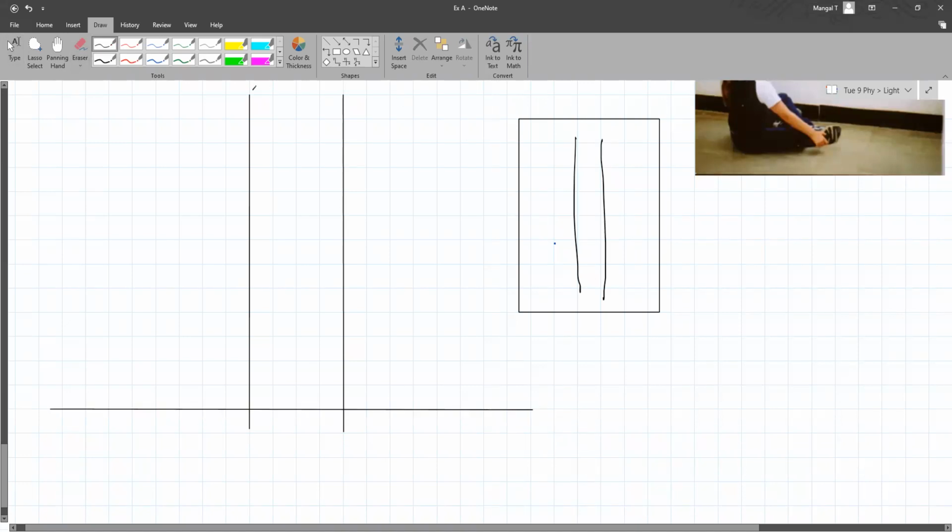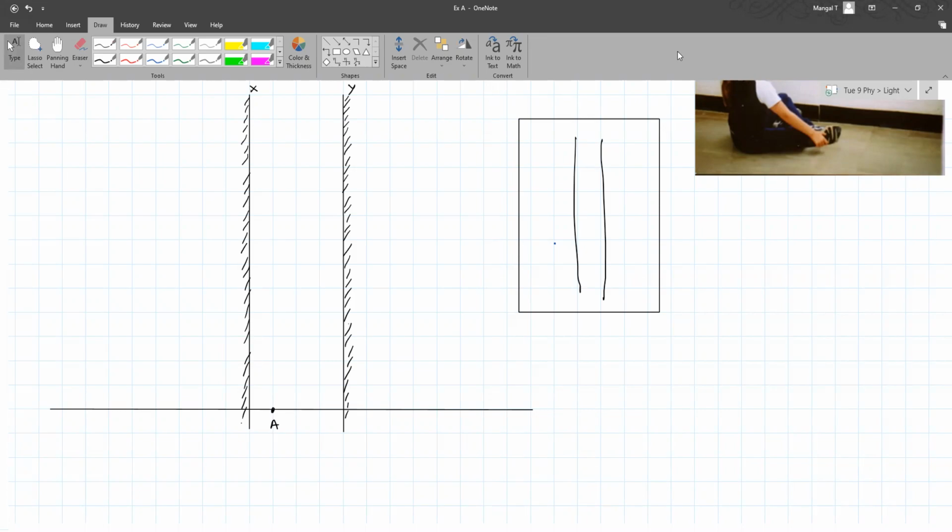So this is mirror X. This is mirror Y. And for our convenience, we are going to consider an object to be placed at this point. So this is A. Let me know once you have done drawing that part.